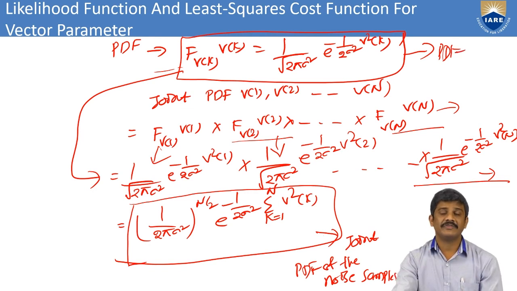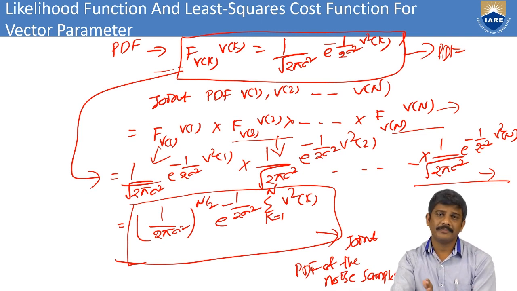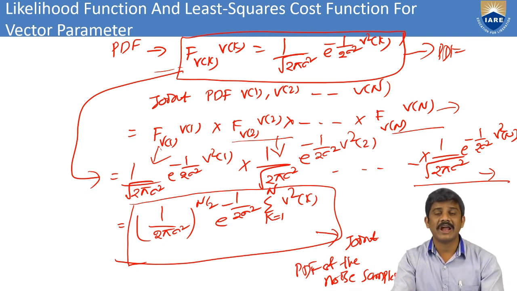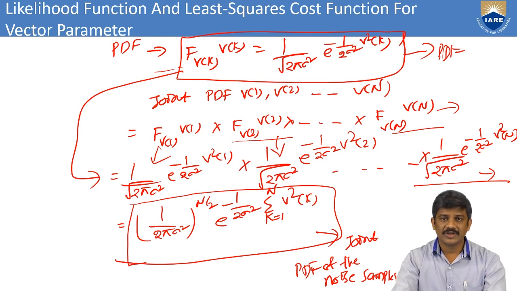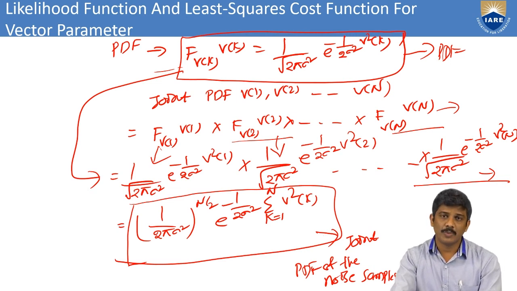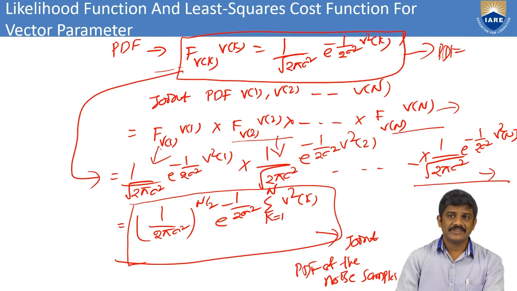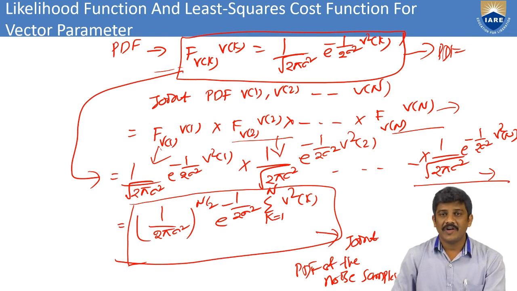Okay, from that we can consider the Gaussian noise samples, those are v of 1, v of 2 and v of n. This is also called independent identical distribution. For that I can consider the multiplication of all the samples, then we can write 1 by (2 pi sigma square) whole power n by 2, e power minus 1 by 2 sigma square summation of k equal to 1 to n v square of k. This is the joint probability density function of the noise samples.